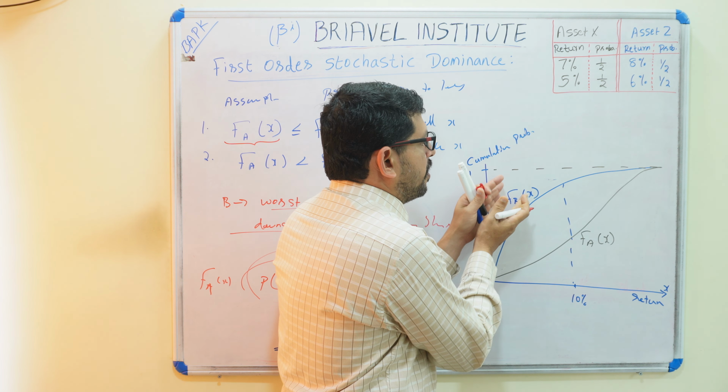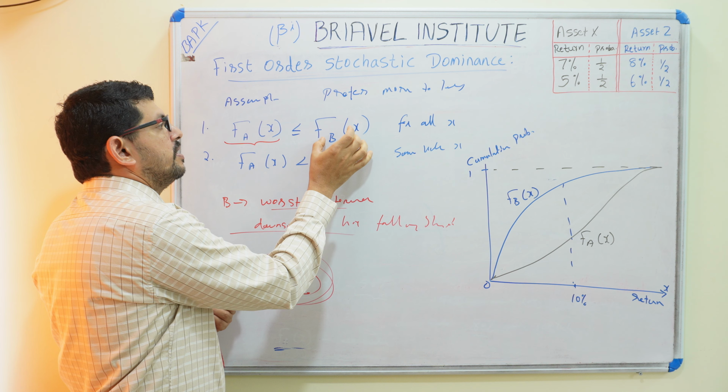So first order dominance says that if you are taking the cumulative probability, this is A investment's cumulative probability, or downside risk, or falling short, or worst performance, should be a lesser value, while F of B is a higher value.